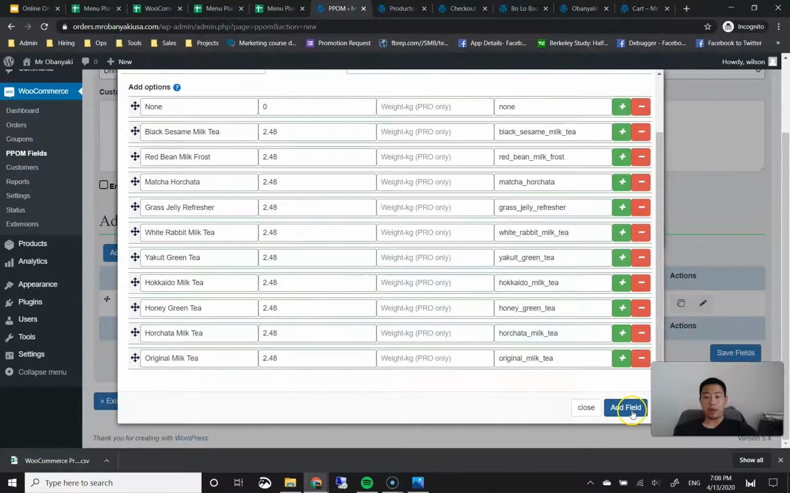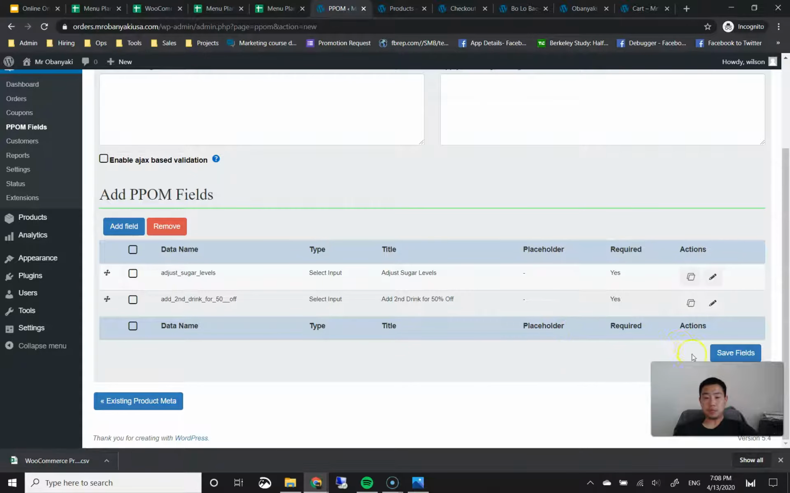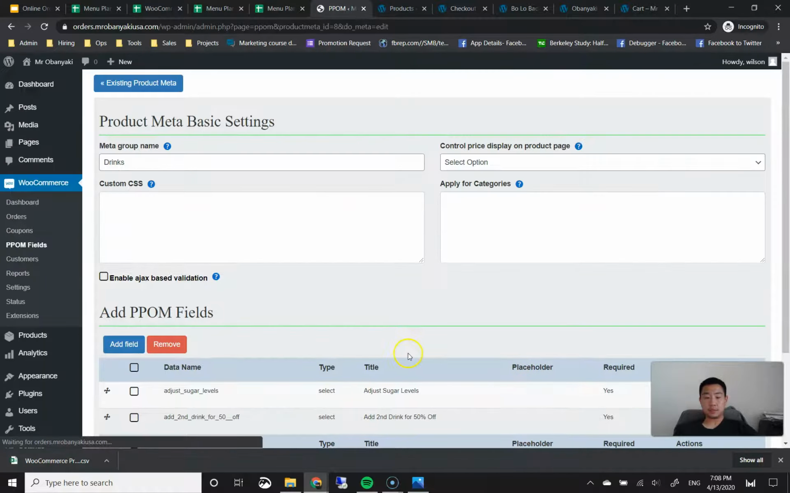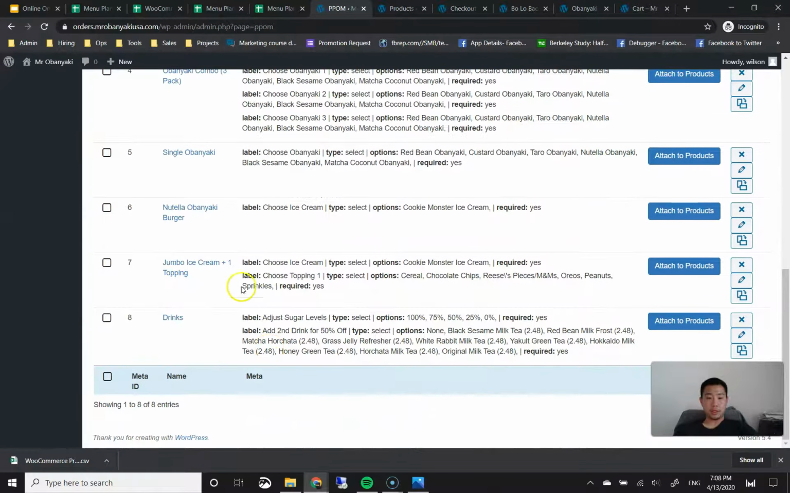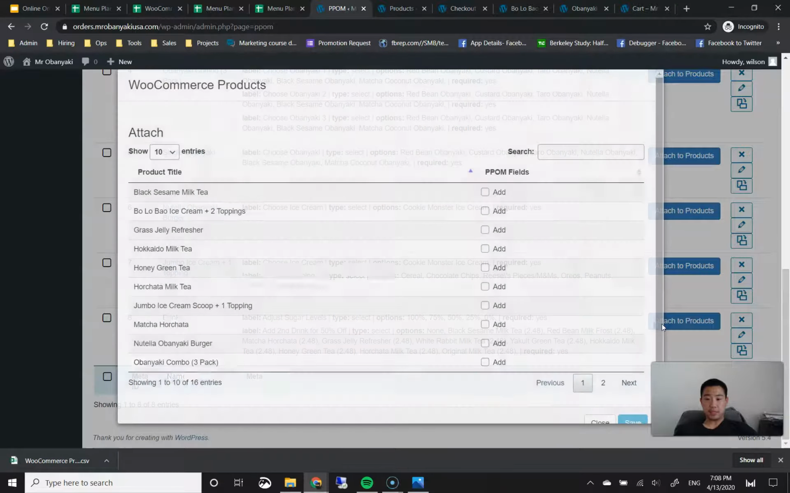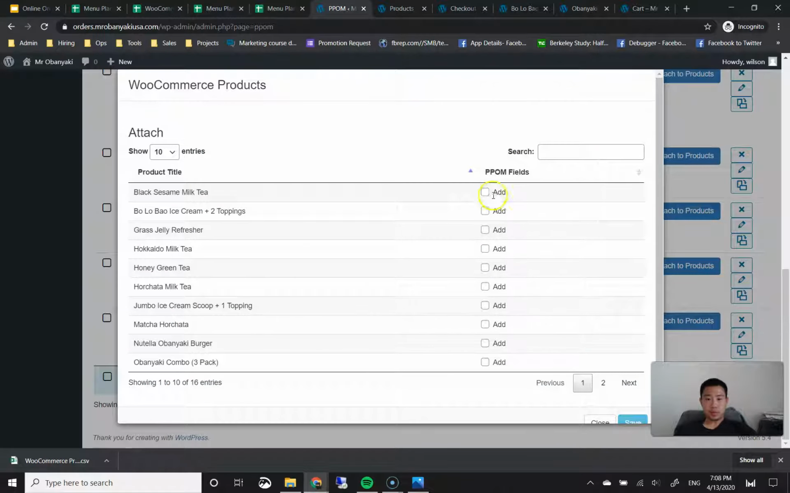Then on the bottom right, I'm going to click on this Add Field button. On the bottom right, I'm going to click on Save Fields. And then we're going to go to the bottom left and click on this Existing Product Meta. Then we're going to go to the options that we just made for drinks, attach it to products. Then we're going to choose all the drinks here. So there's the black sesame milk tea, grass jelly refresher, Hokkaido milk tea, honey green tea, horchata milk tea, matcha horchata.